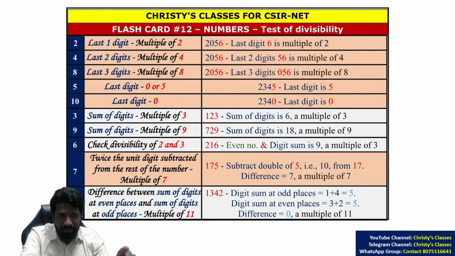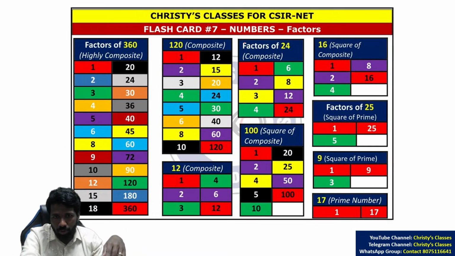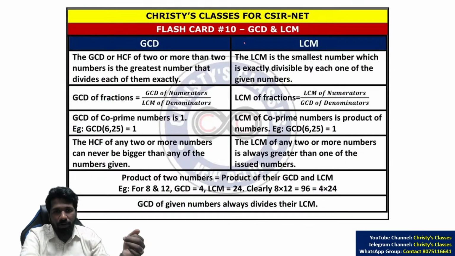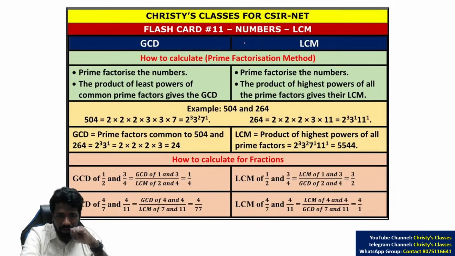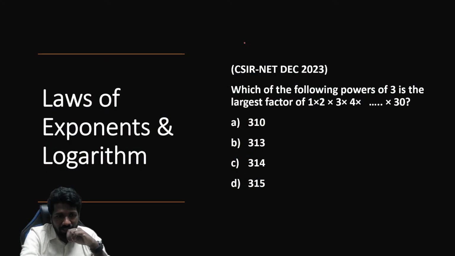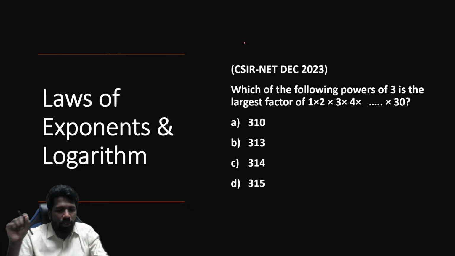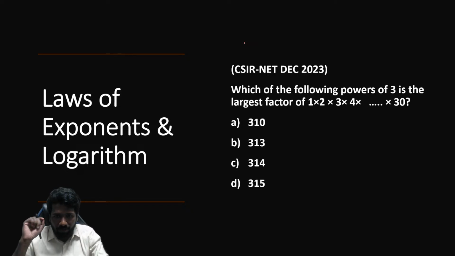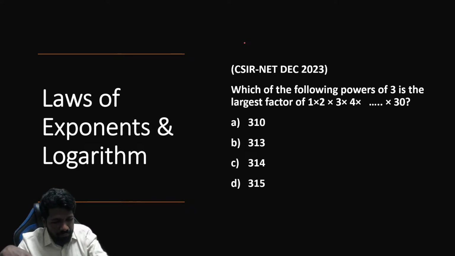And test of divisibility idea important है. Test of divisibility of 2 to 11 you should know. Factors का idea बहुत ही important है. LCM HCF or LCM GCD idea बहुत ही important है. And these are the major areas, and laws of exponents also. Last 2-3 years, laws of exponents से ज़्यादा questions आ रहा है. So we will discuss one question about laws of exponents. So try this question, all of you.